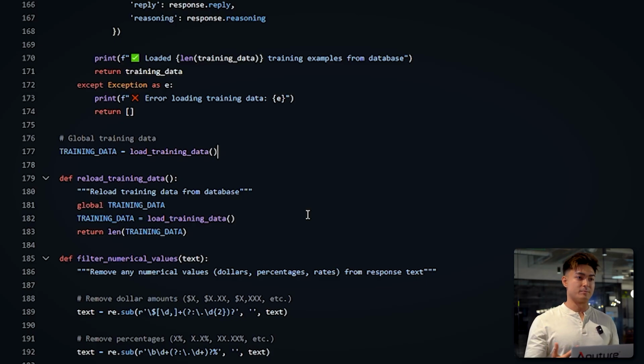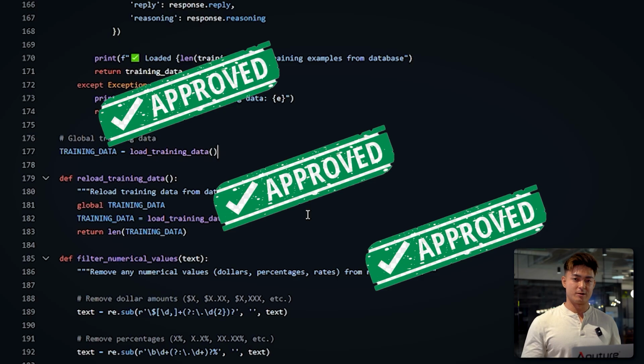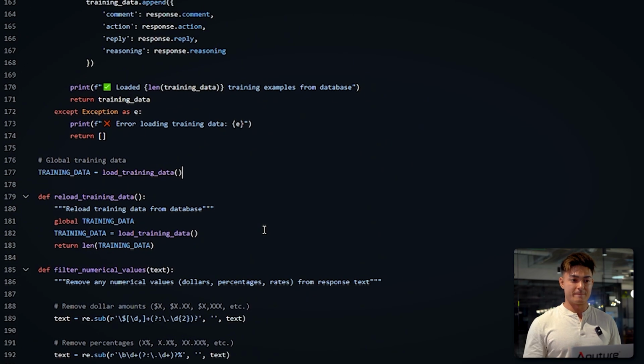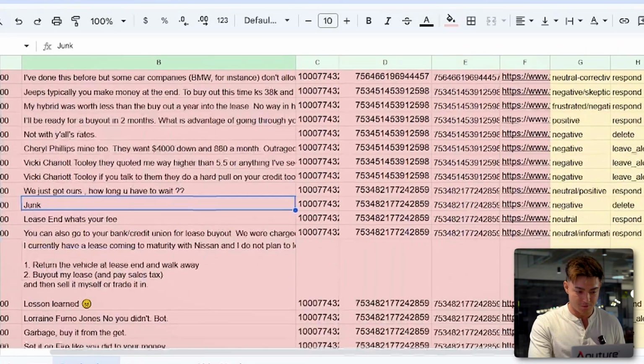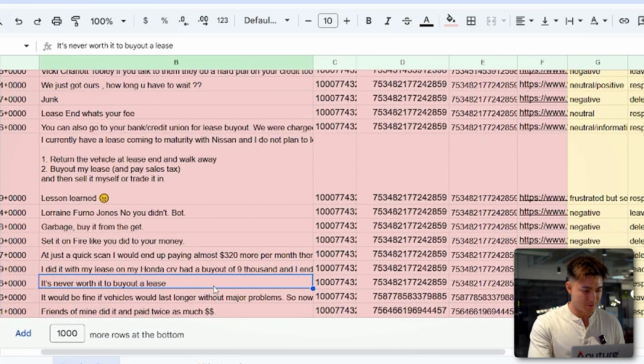So, theoretically over time, it should know how to respond to every single comment possible, because usually there's some theme around the comments that are not completely off base, and it's going to pick that up. Most of my workflow with this would be just every morning check in, approve. Maybe there's one or two that are disapproved, and then run it. I'll show you what happens when I disapprove it. Hopefully, there's at least one comment here that it did bad.